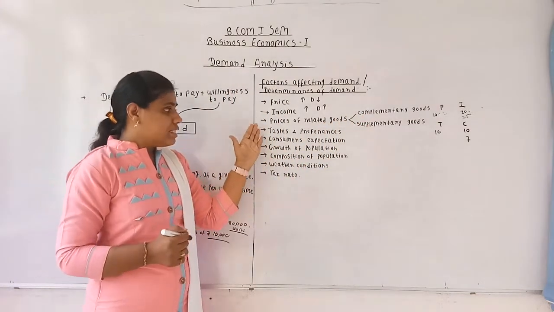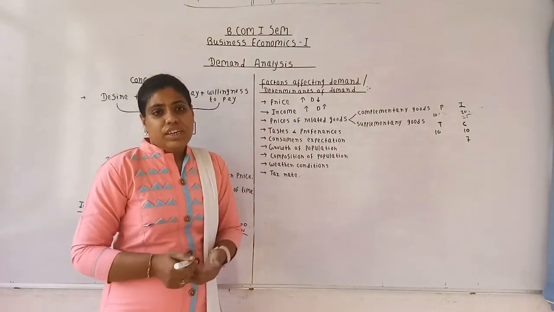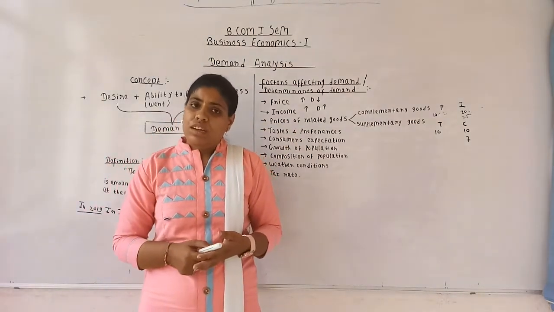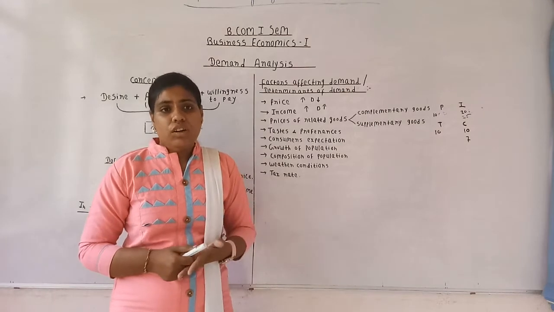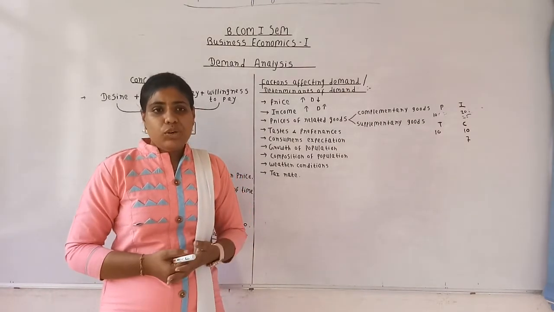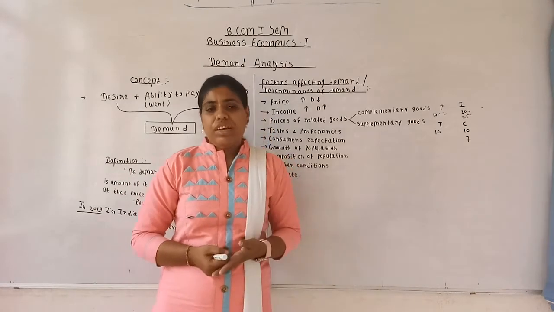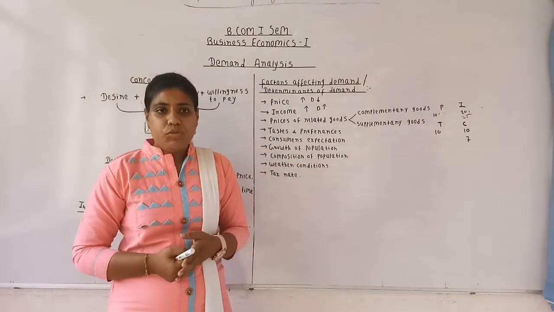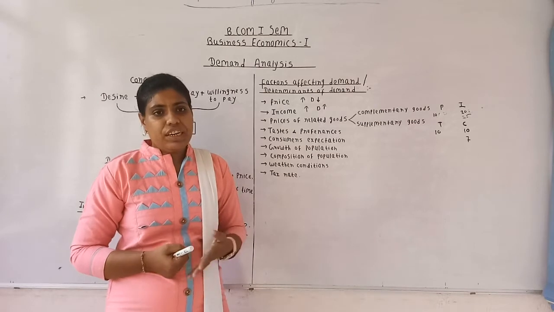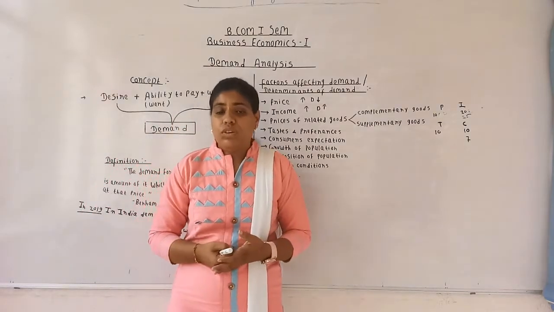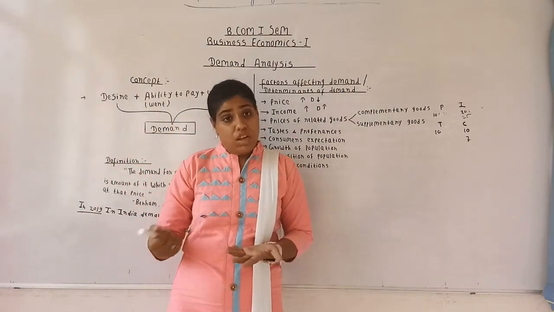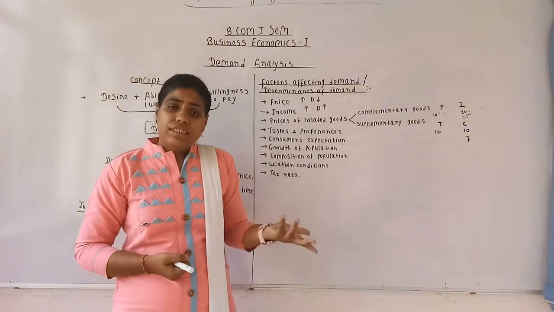Next one is tastes and preferences. Today if I give you an option, either buy a scooter or buy a Bullet, what will you go for? Bullet. Why? Because it is trending. Today if I give you the example, buy a feature phone having the price of rupees 1500 or go for a smartphone, what will you prefer? Of course, smartphone. Why? Again, it's trending.